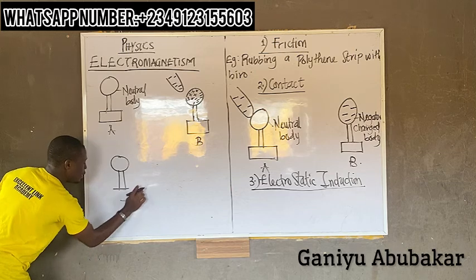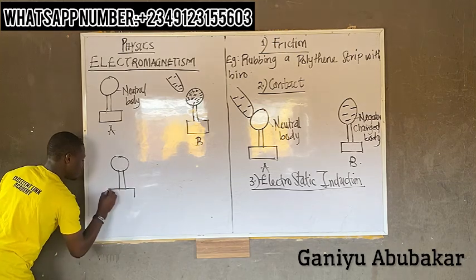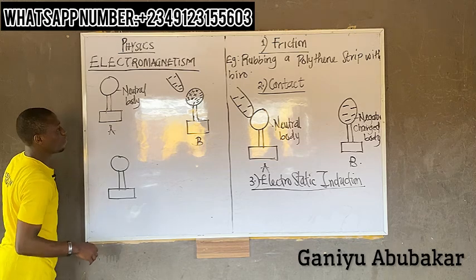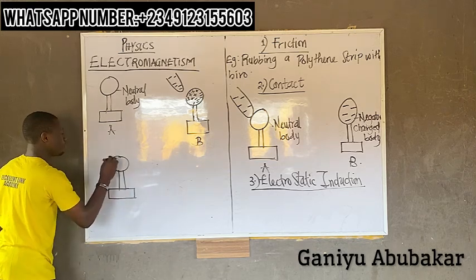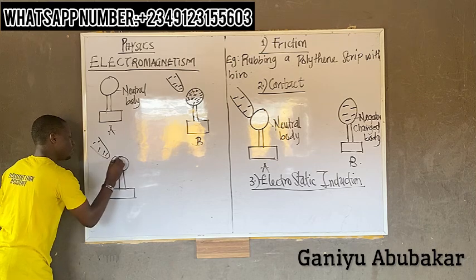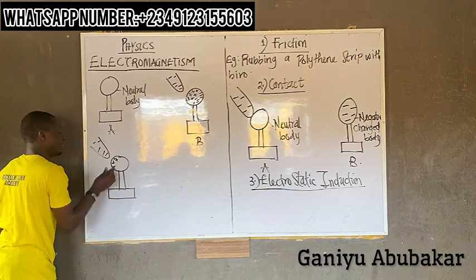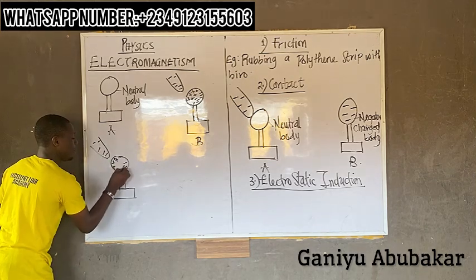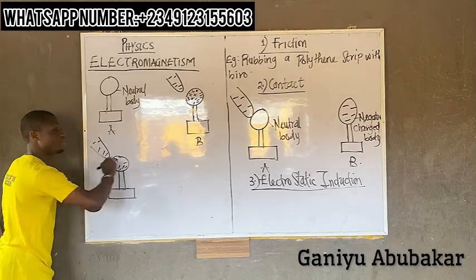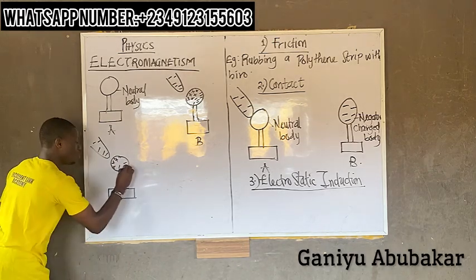So I'll now apply one principle called earthing. Here's the concept. I'll be having, of course, the negative charge rod. Positive will be here because they are attracting. Negative will be here. This negative charge here will be transmitted to the ground, by using what?